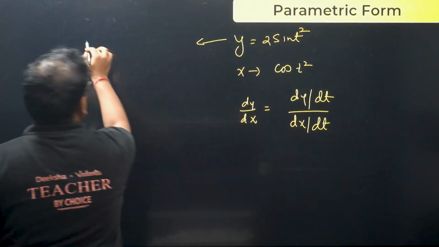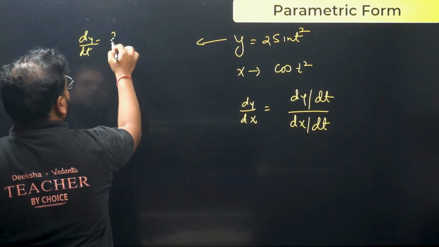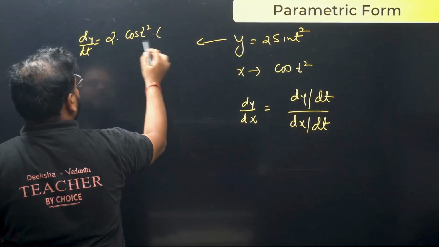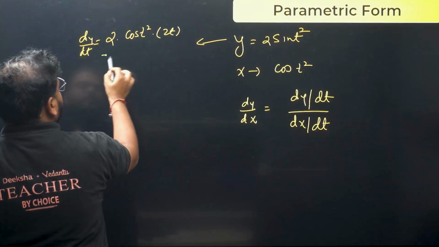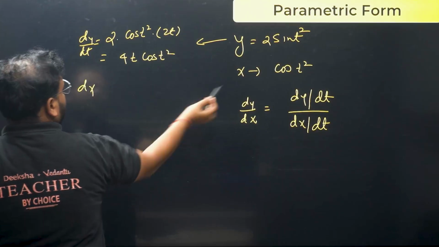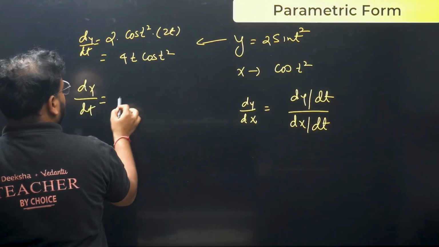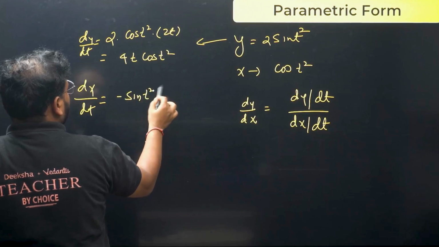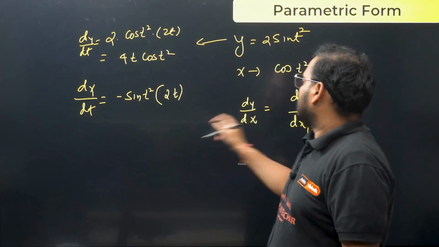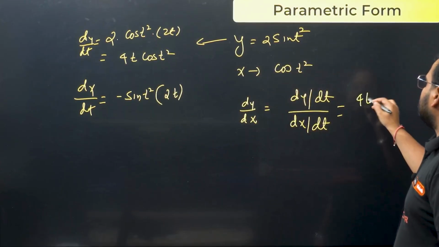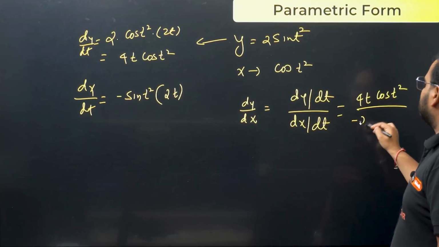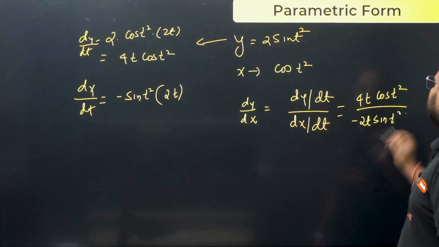To do it from here, you get dy by dt as 2 as a constant, sine becomes cos t². What is the derivative of t²? Simply 2t. What's my answer? 4t cos t². Do the same for dx by dt. You'll have a minus sin t², and of course, the chain rule for t² gives me 2t. Use it over here. So you have 4t cos t² divided by minus 2t sin t².